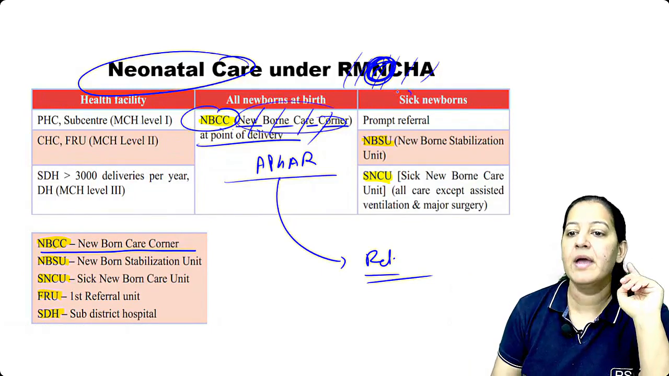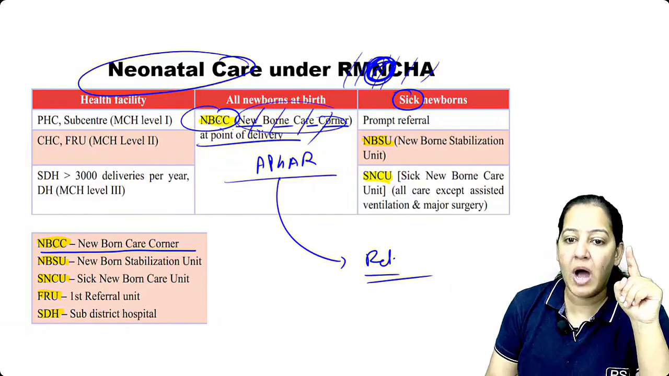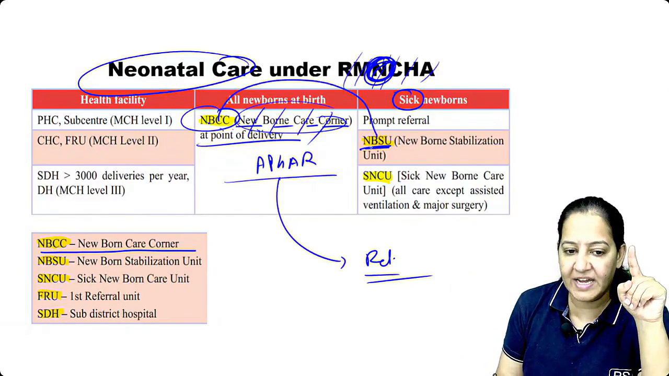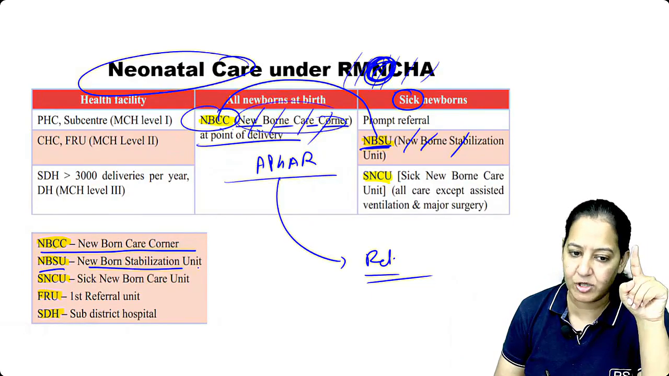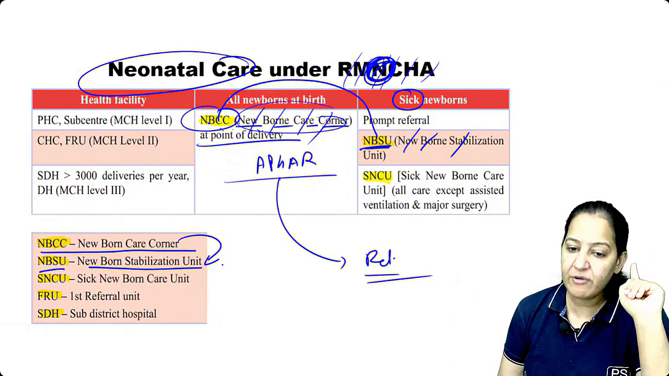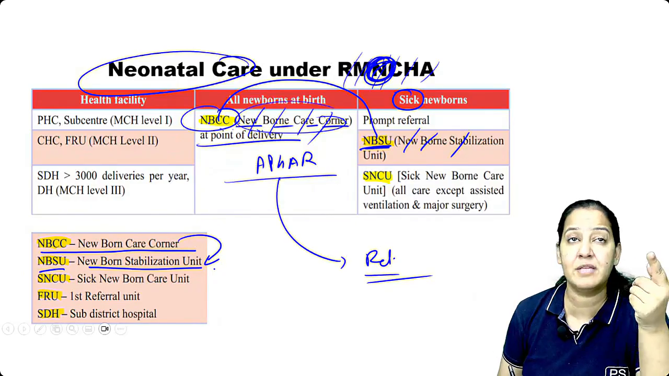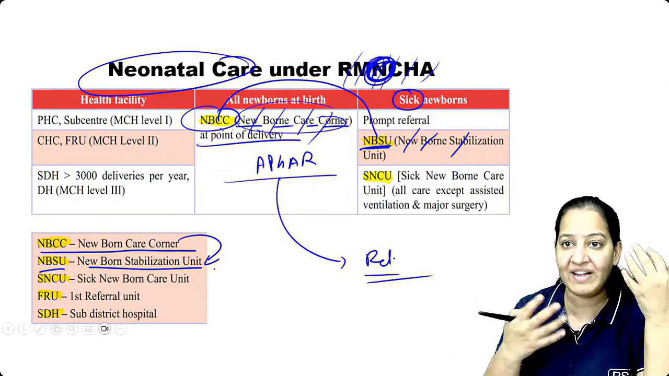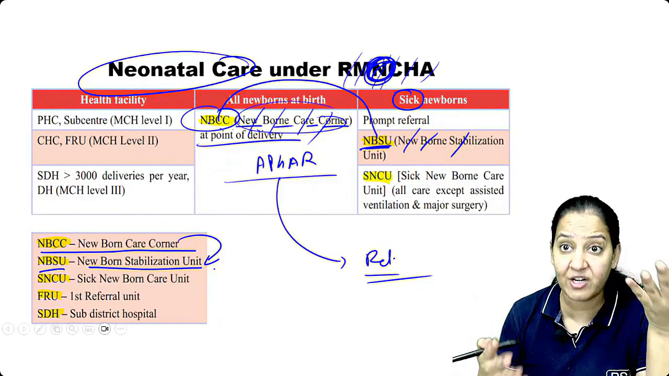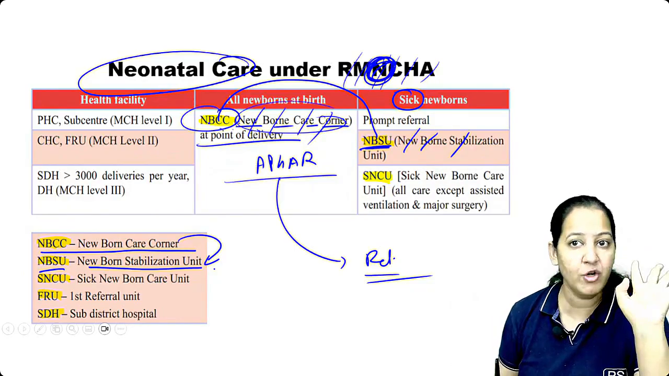But if the newborn is sick, what will we do? After NBCC, we will take it to NBSU, that is the newborn stabilization unit. It is there in the hospital. We will try to stabilize it. Sometimes the newborn is not crying, so we will try to give some ventilation or something. We will try to make it cry. Crying means breathing. If the newborn is not crying, it is not breathing.